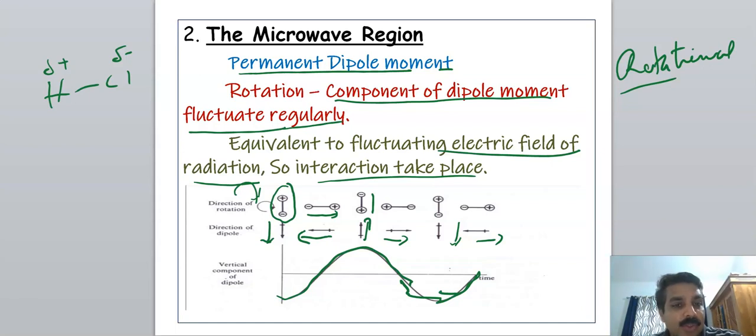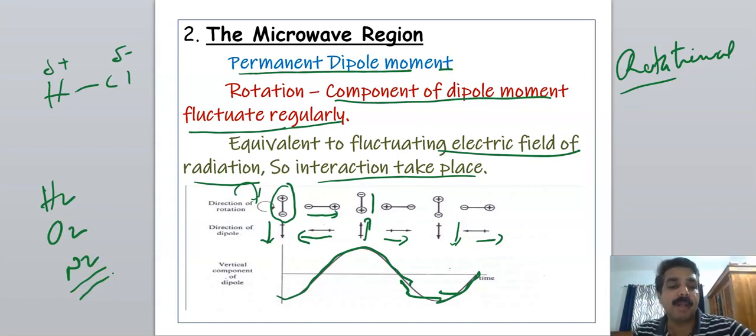One of the limitations of microwave spectroscopy is that non-polar molecules like H2, O2, N2, etc. cannot show microwave spectroscopy, or they are microwave inactive. Only molecules having permanent dipole moments are microwave active.